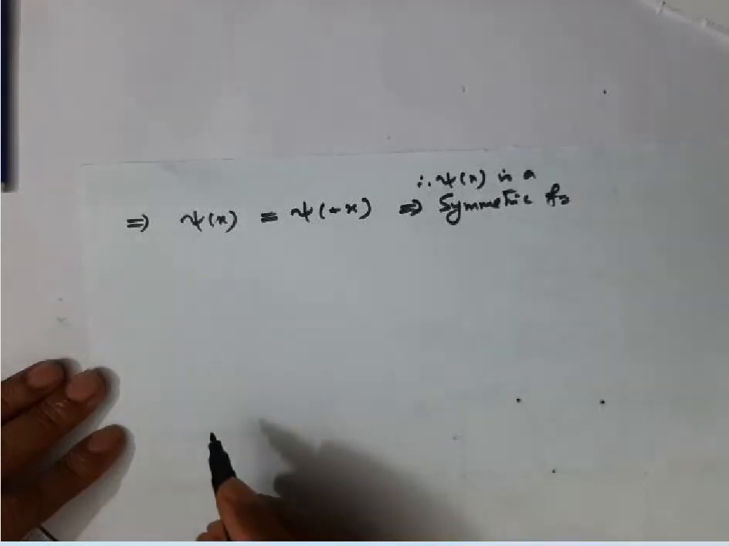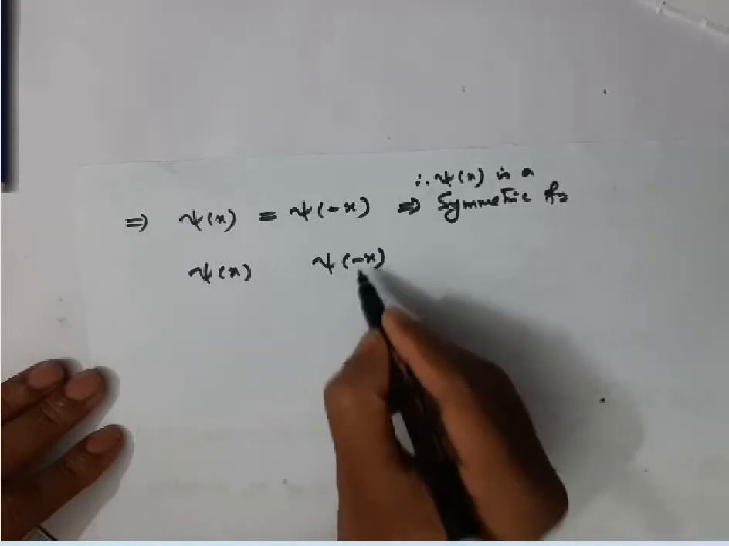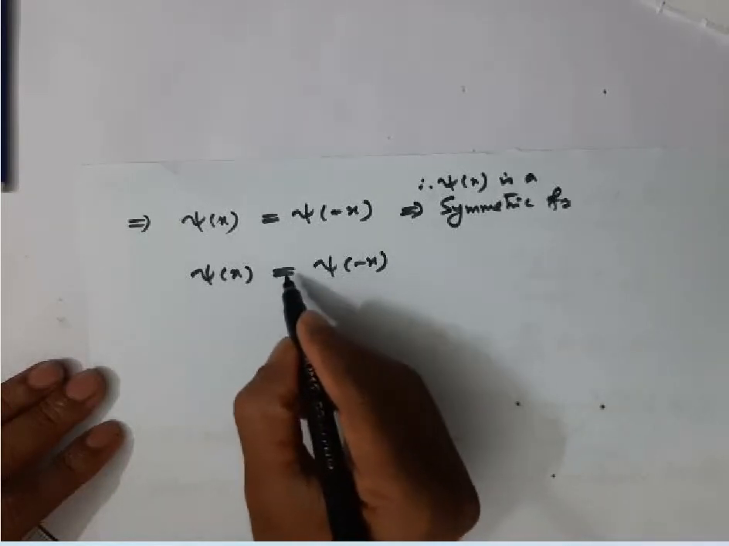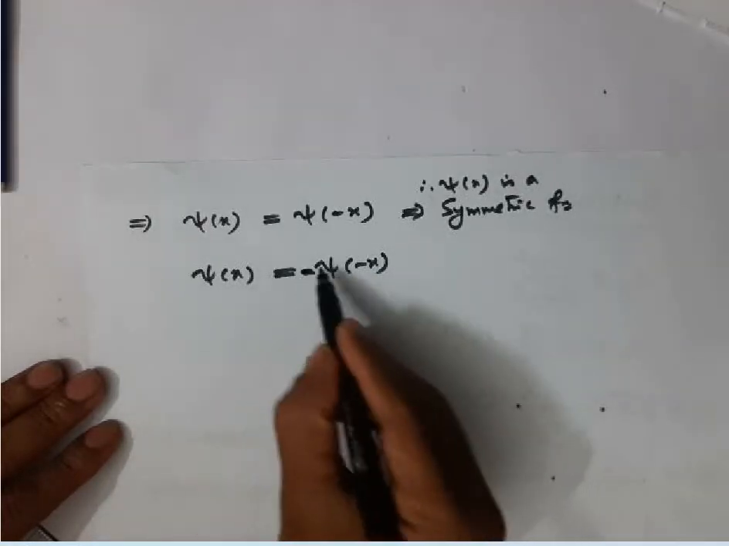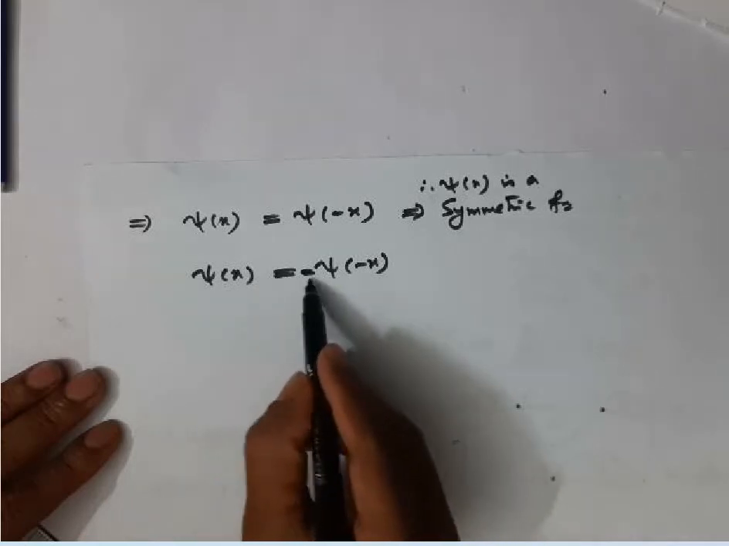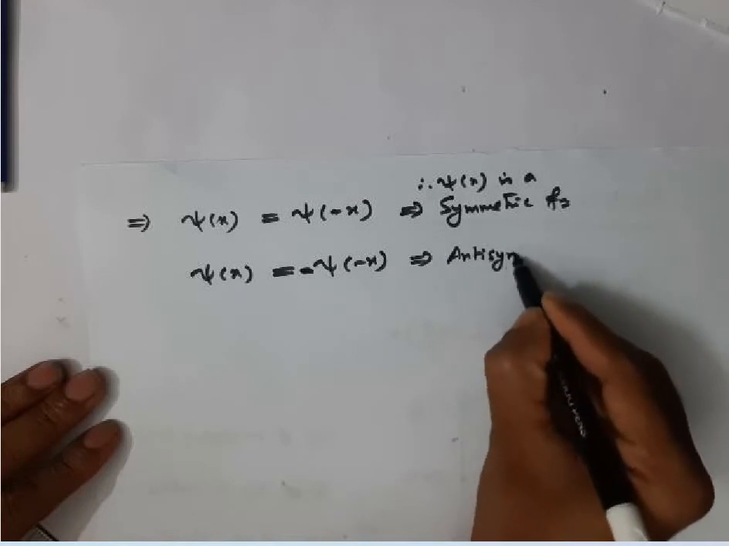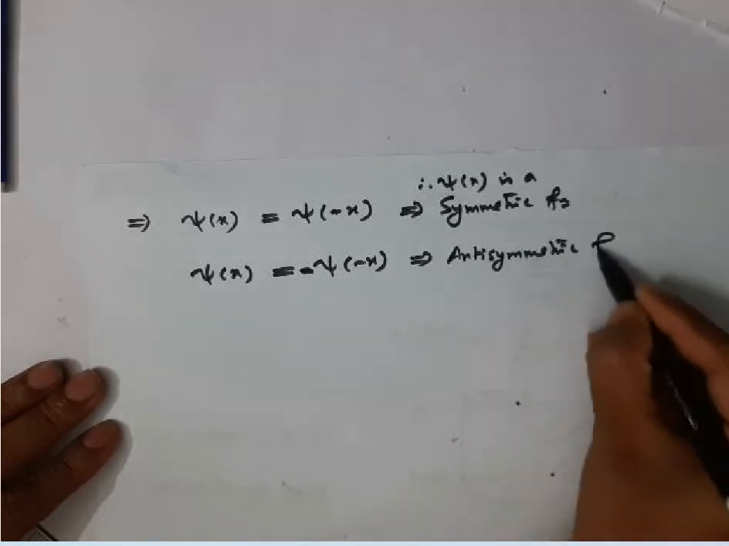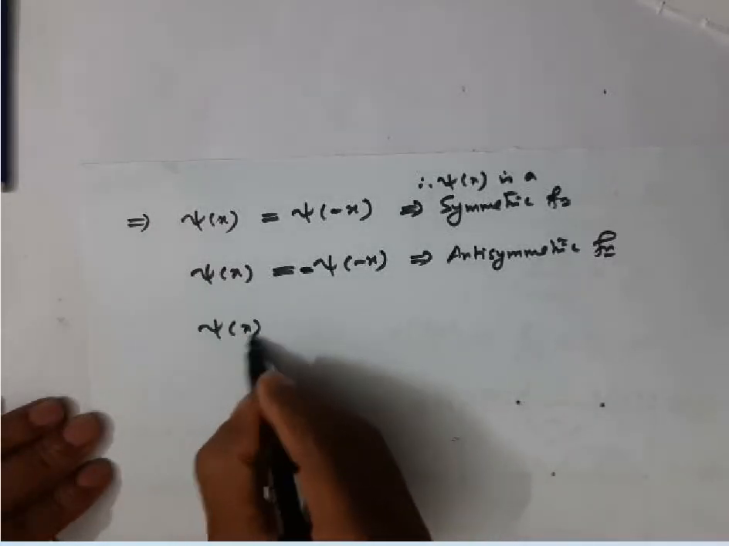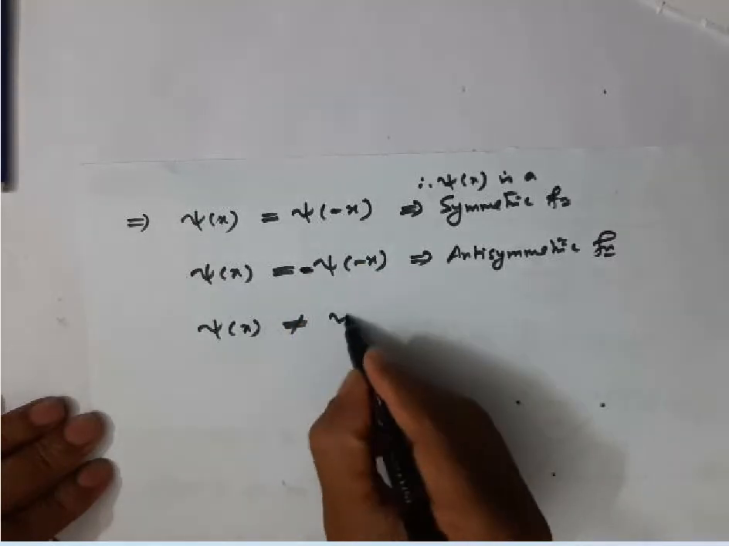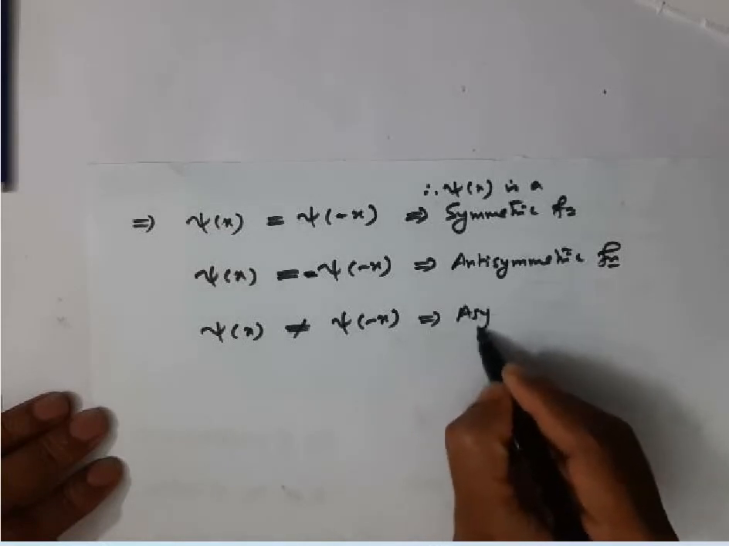Simple. Suppose I have a function and I replace x by minus x. If psi of x is equal to minus of psi of minus x, then we call that function an anti-symmetric function. If the two functions do not have any relationship like this, we call that function an asymmetric function.